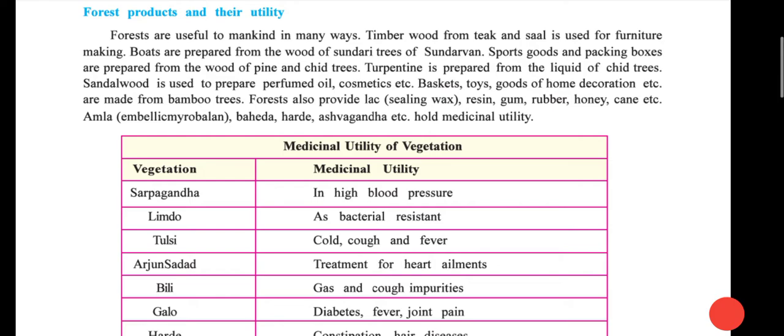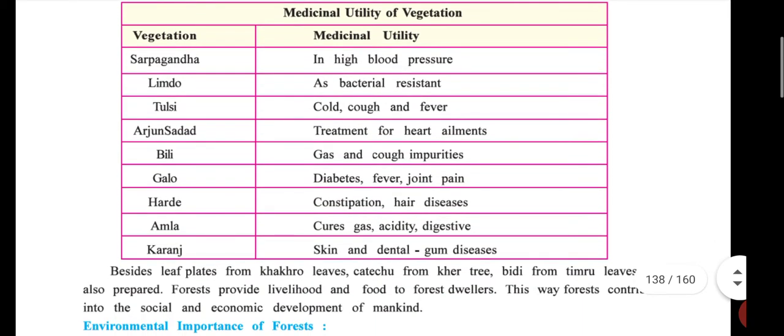Next, medicinal utility of vegetation. It can be asked like a question or a short note, like utility of forest products, or like join the pairs, one side vegetation and one side utility, so you can join.